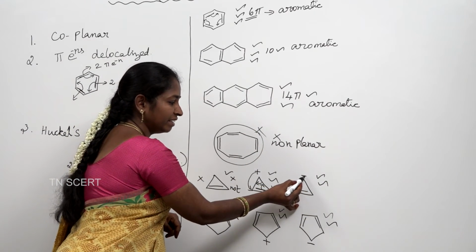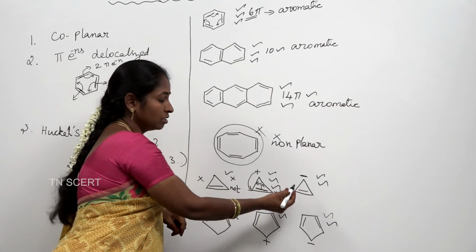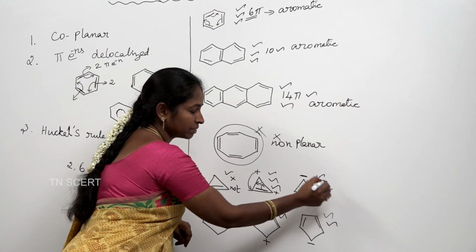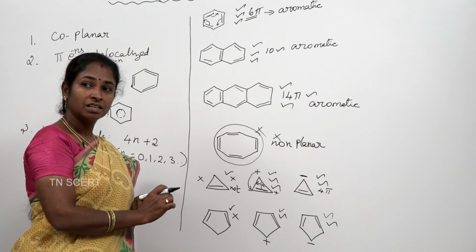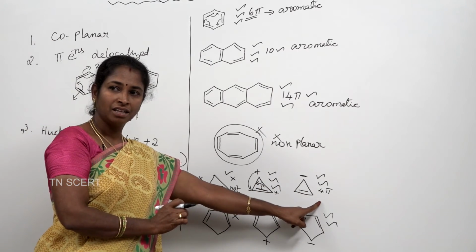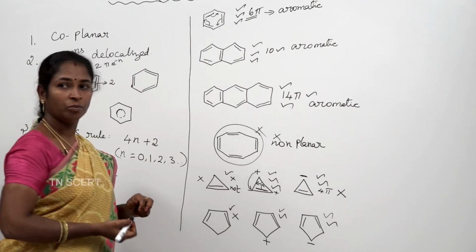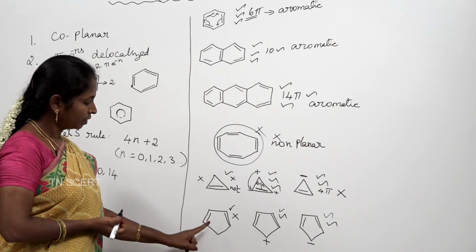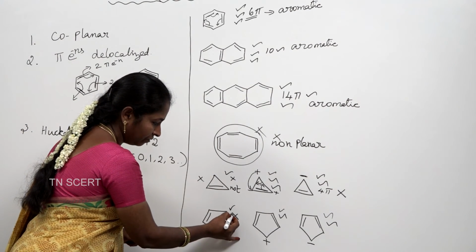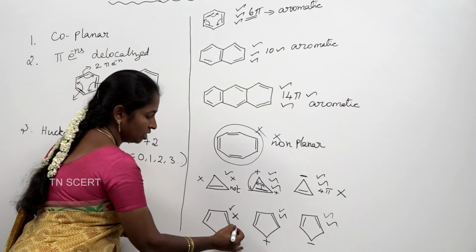What about this cyclopropenyl anion? Here you can find electrons here also which are involved in delocalization. So, you can say 2 plus 2, 4 pi electrons are present in this system, which is not in the form of 4n plus 2. It contains only 4n pi electrons, which is called an anti-aromatic system. So, it is not an aromatic compound, it is anti-aromatic. What about cyclopentadiene? We already ruled out this because the second rule is not obeyed by this compound. So, it is not an aromatic compound.